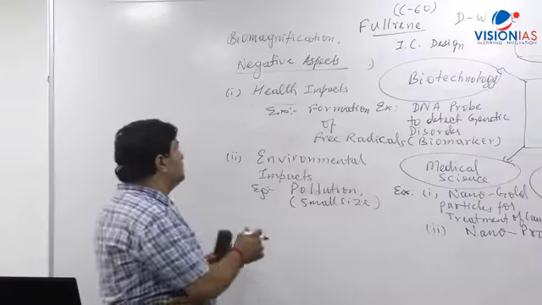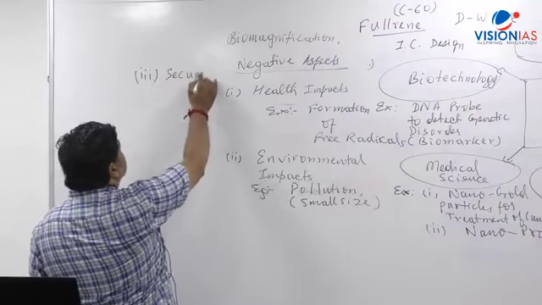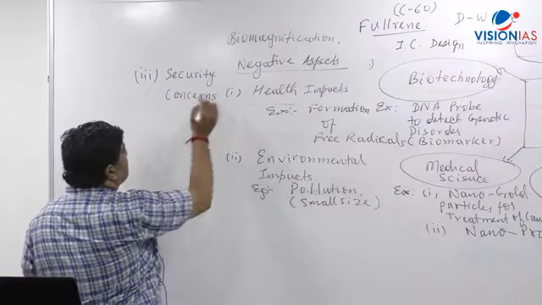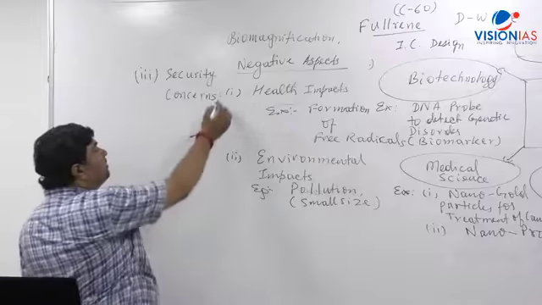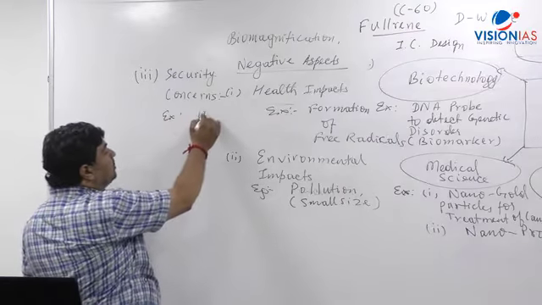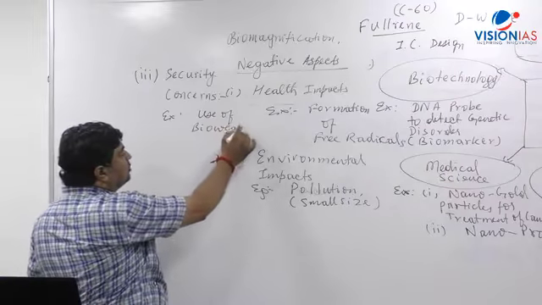Now, what is the third aspect which I said? It has also been discussed from the security concern. Now, what is the security concern here? As I said, for example, use of bioweapons can result in such kind of problems.